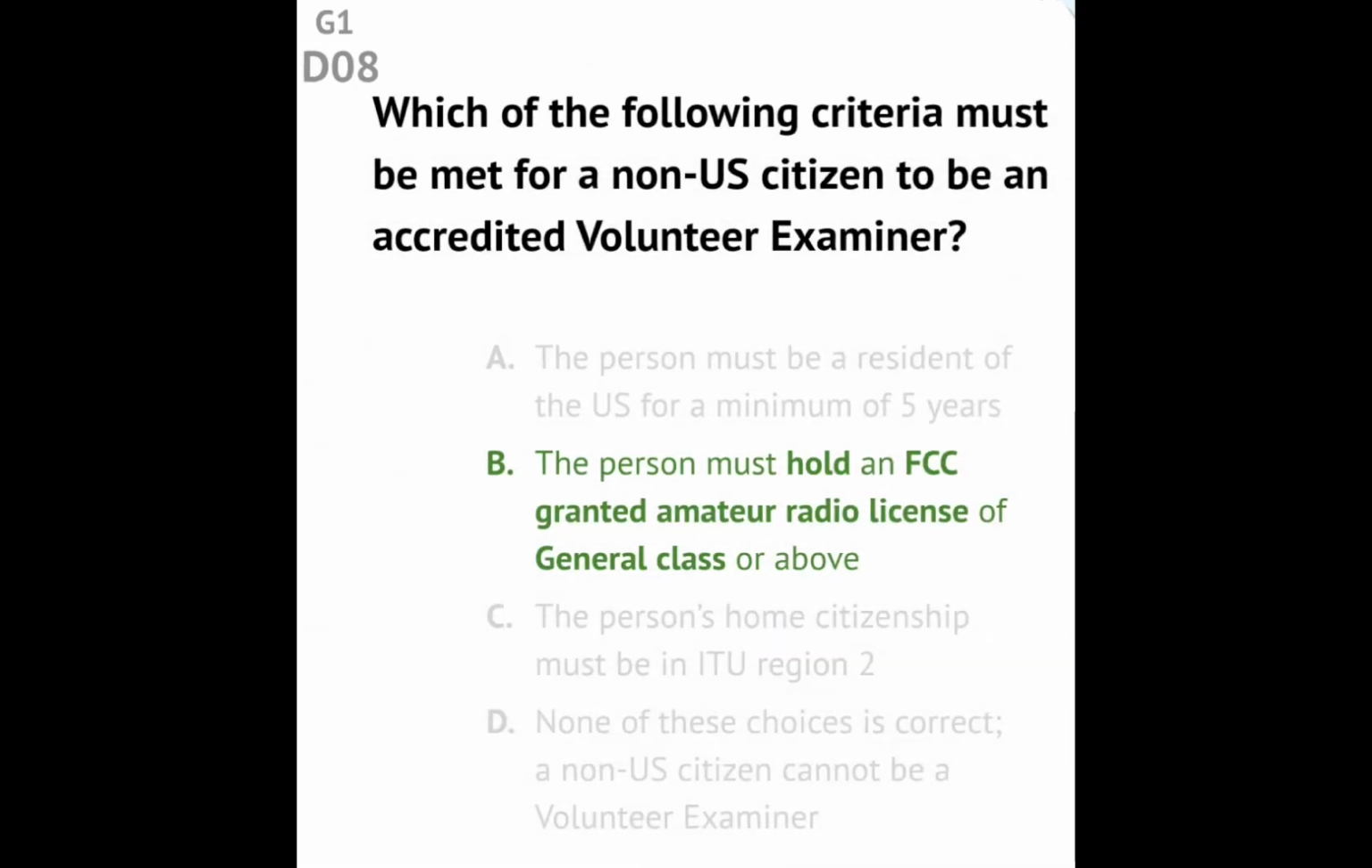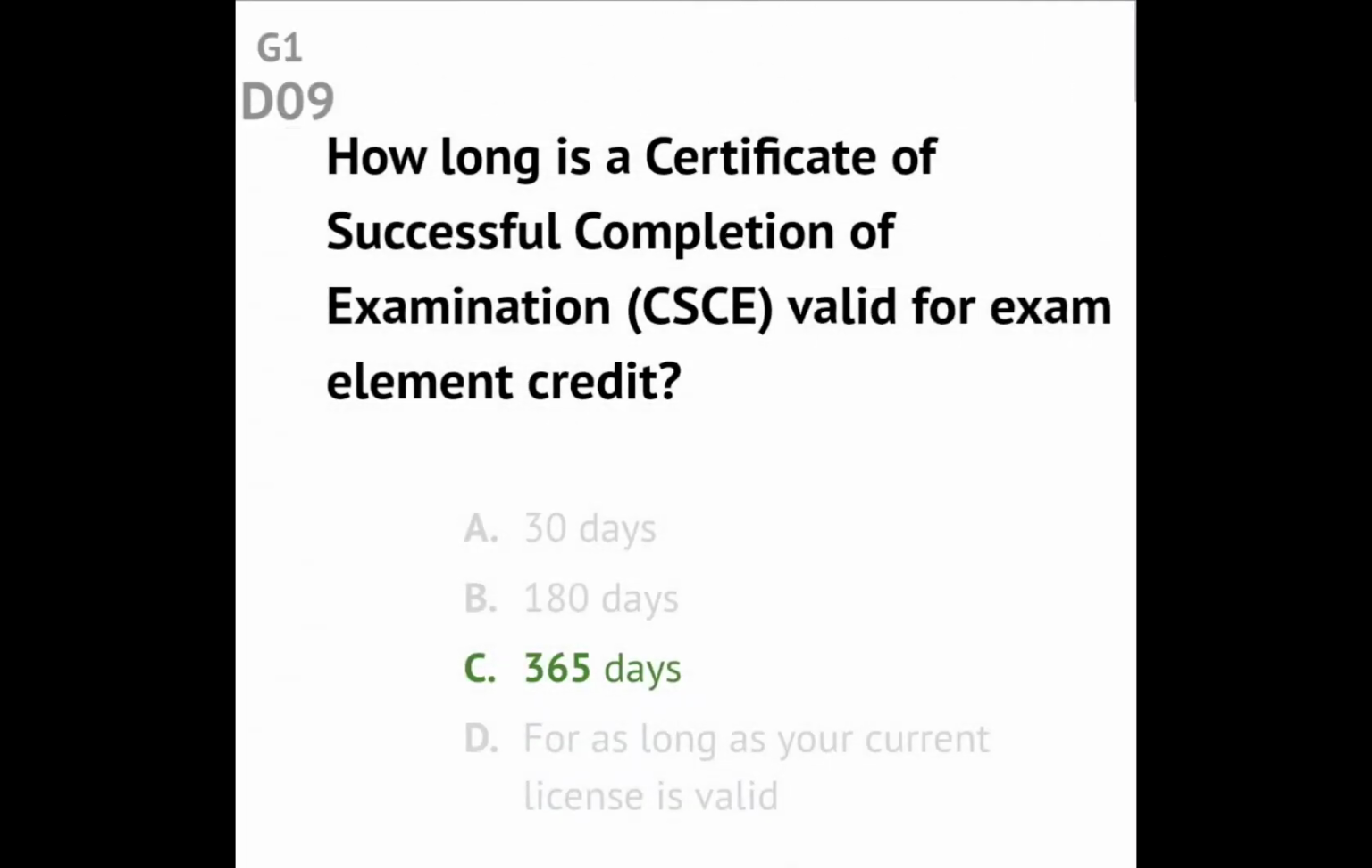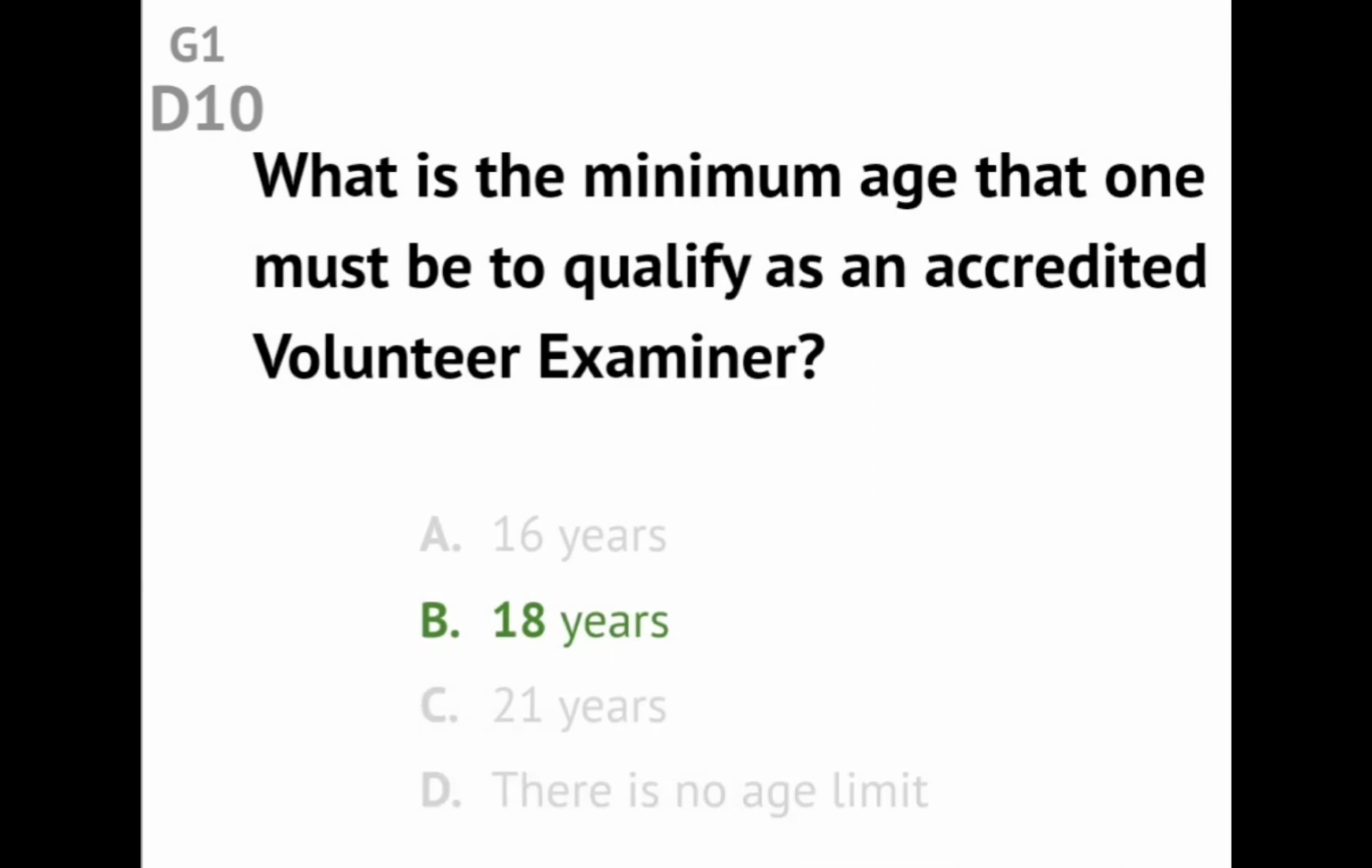Question G1D08. Which of the following criteria must be met for a non-US citizen to be an accredited volunteer examiner? Answer: the person must hold an FCC-granted amateur radio license of general class or above. Question G1D09. How long is a certificate of successful completion of examination valid for exam element credit? Answer: 365 days. Question G1D10. What is the minimum age that one must be to qualify as an accredited volunteer examiner? Answer: 18 years.